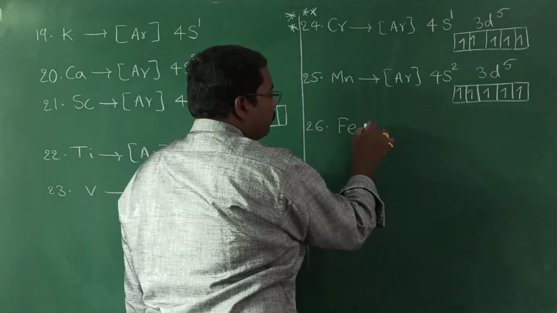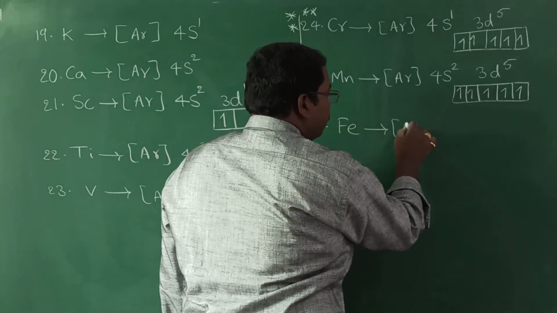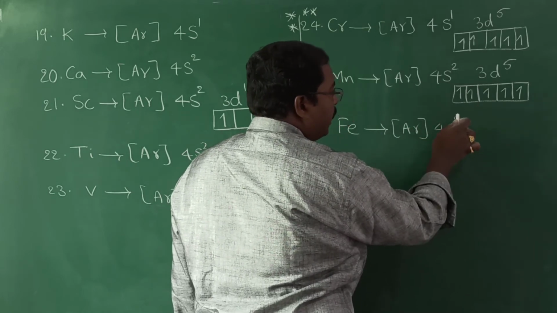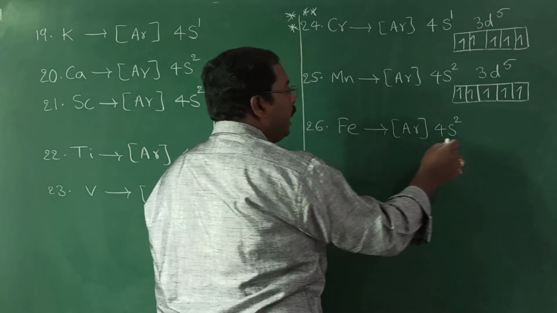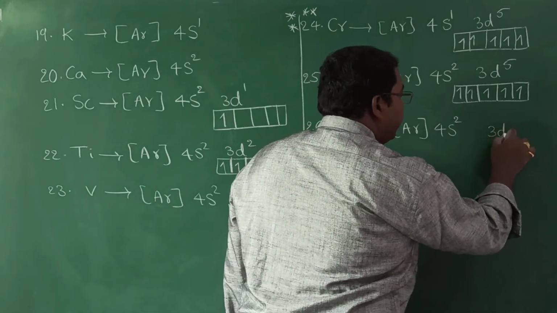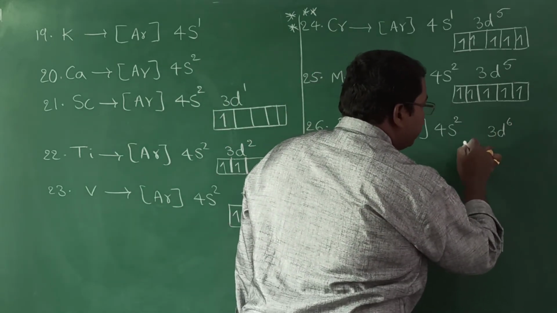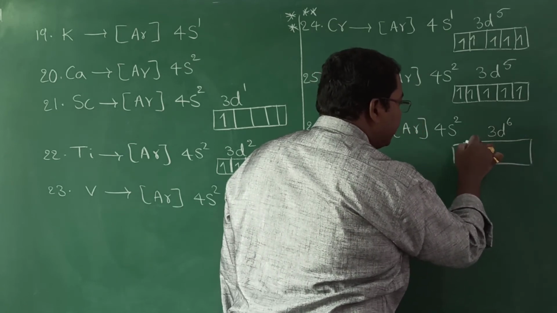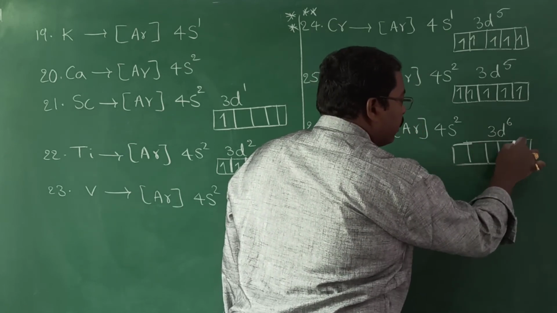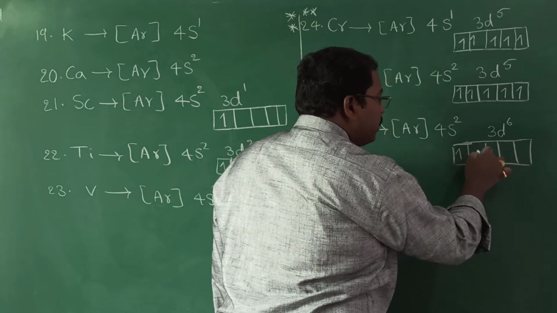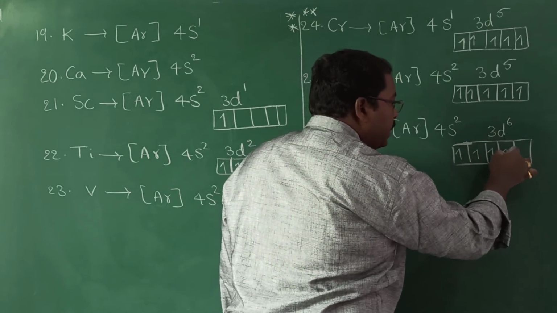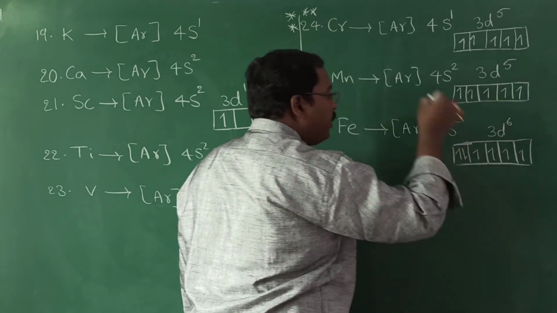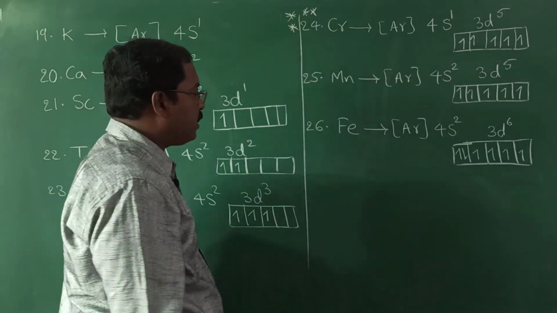Iron. So argon 18 electrons, then plus 2 20, so 6 more electrons will be entered into d orbital as a 3d6. Now coming to the representation, first all these filled with clockwise direction, then the next electron will enter with anti-clockwise direction.